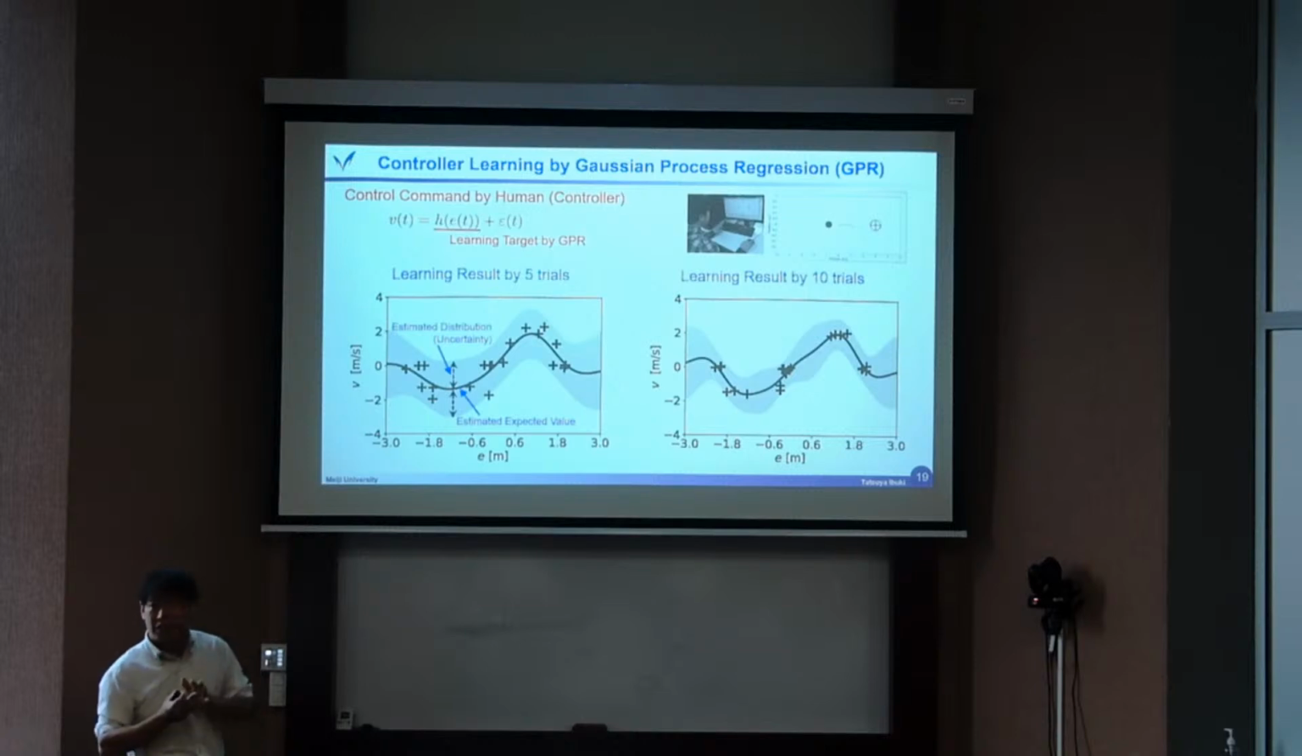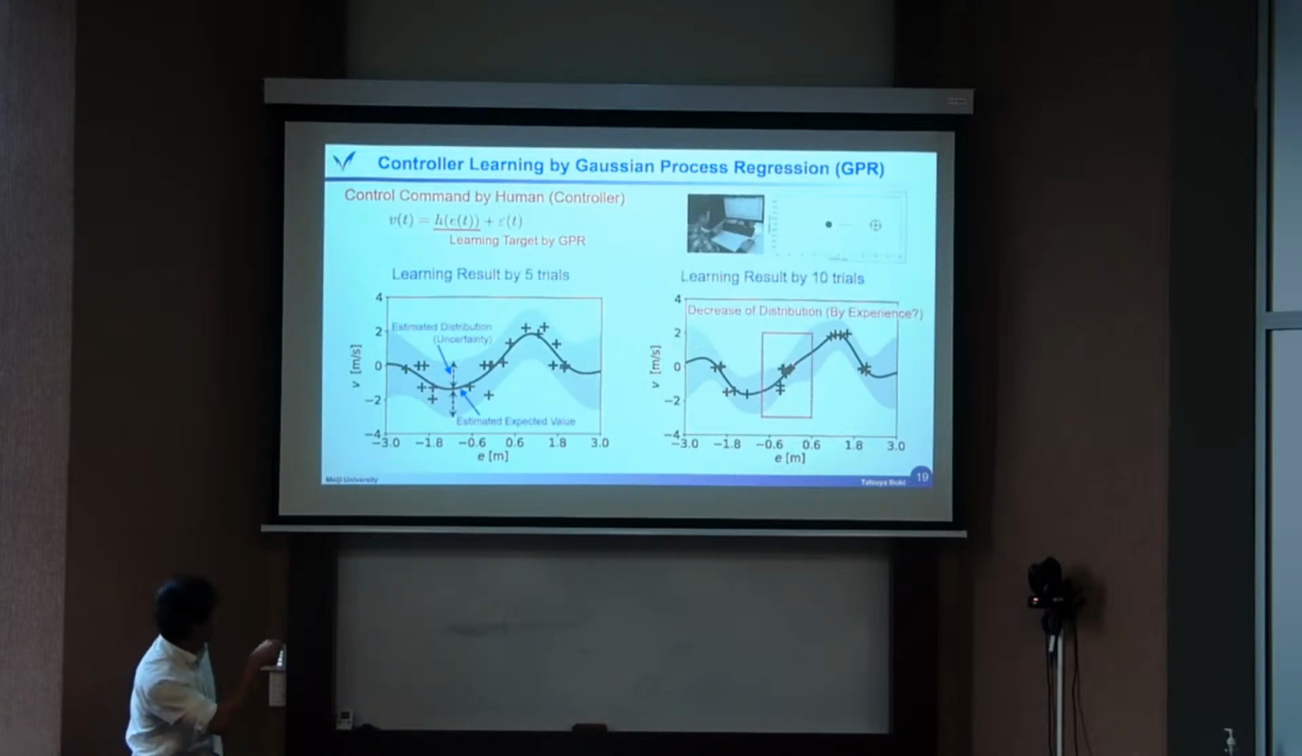And in addition to that, thanks to the probabilistic approach of GPR, we also get the distribution information. This implies the uncertainty and confidence of the results. Then we can see the interesting results. This is the result of the 5 trials. So this is the result of the 10 trials. We can see that the size of the distribution, the uncertainty, is reduced. Maybe we can then have a hypothesis, maybe based on the experience of the human learning approach.